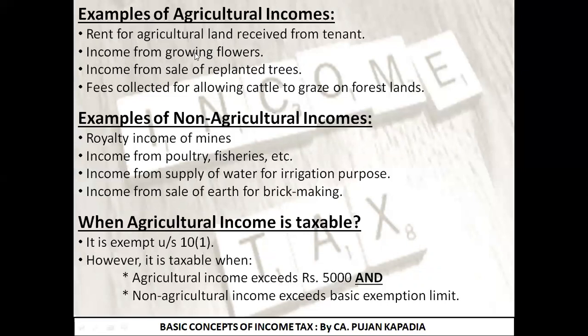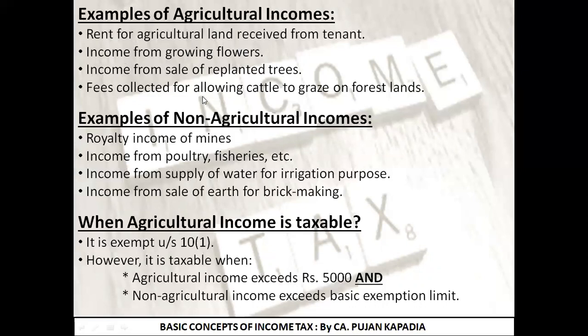Second is income from growing flowers. What I am doing, I am growing flowers on my agricultural land and I am selling those flowers. So whatsoever income I am receiving by this is also part of agricultural income. Third is income from sale of replanted trees. What I'm doing, I'm replanting the trees and I'm selling those trees. Fine. So any income which is being earned out of that also will be part of agricultural income.